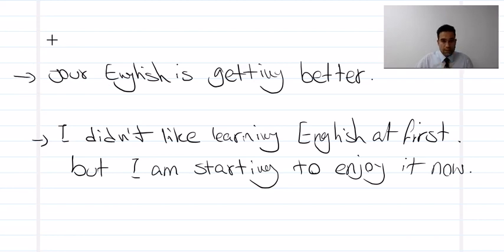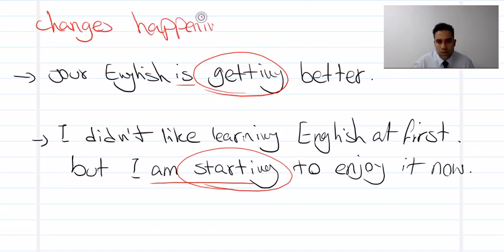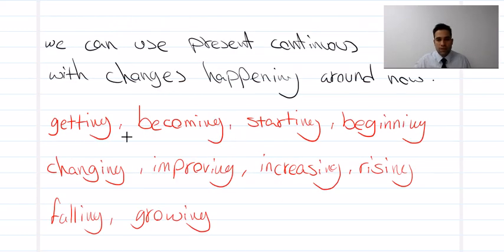You see? Two examples I made. Here we have I'm starting, and here getting. So look, changes happening around now, we have to use ing form with these verbs, as I said: getting, starting, becoming, beginning, changing, improving, increasing, rising, falling, growing, with many more examples.